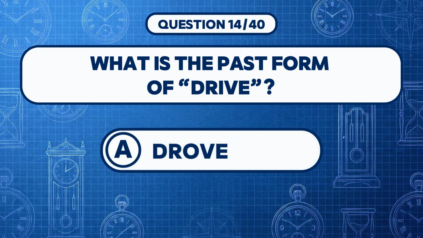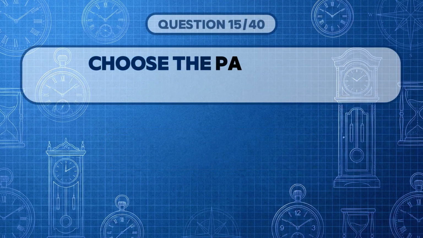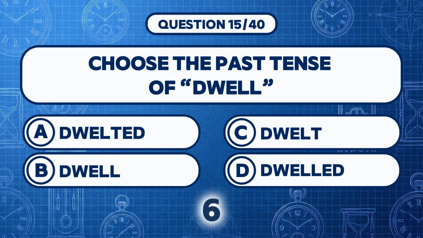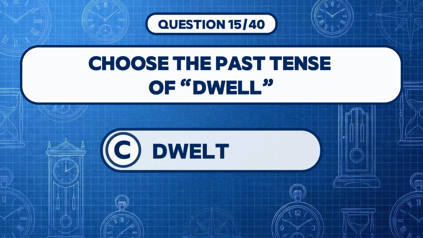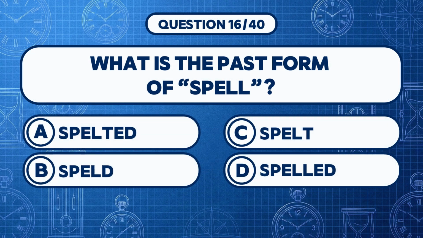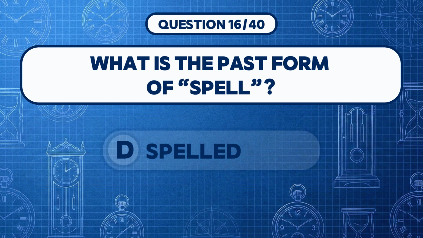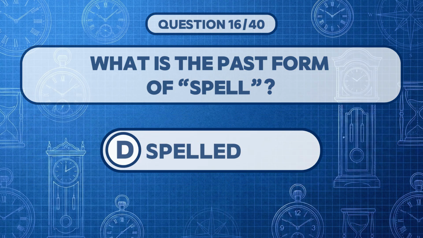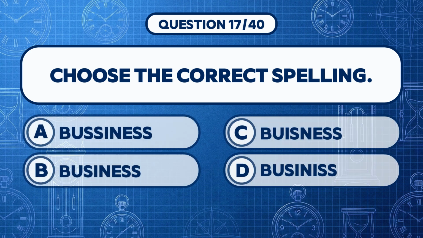Answer A, drove. Choose the past tense of dwell. Answer C, dwelt. What is the past form of spell? Answer D, spelled. Choose the correct spelling.